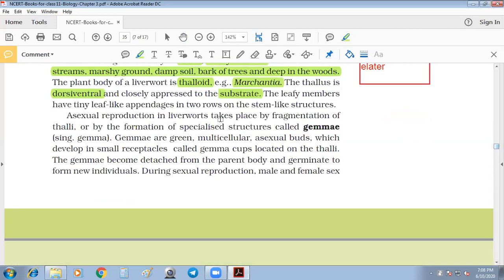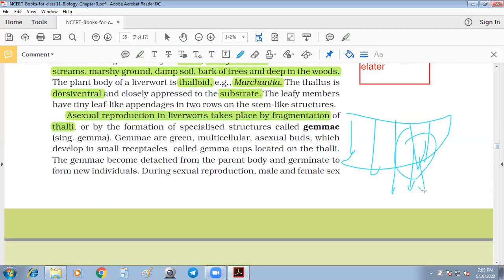Asexual reproduction in liverworts takes place by fragmentation of thalli. So the thallus divides. Fragmentation means, I will repeat it, that the whole body is divided into pieces.